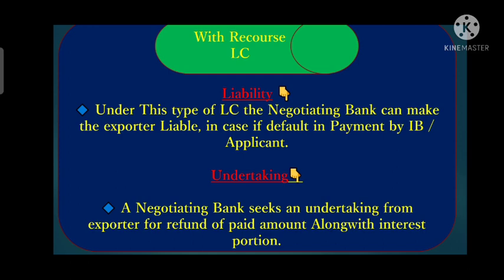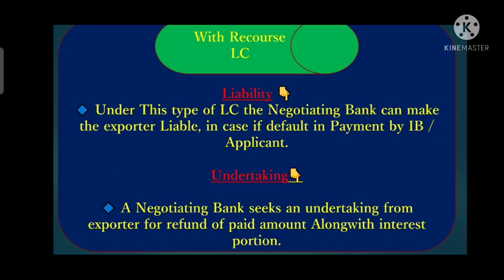So here the nominated bank takes an undertaking from the exporter that it has to return the fund back to the nominated bank along with the interest portion if the issuing bank does not reimburse the nominated bank on the maturity date. Right?